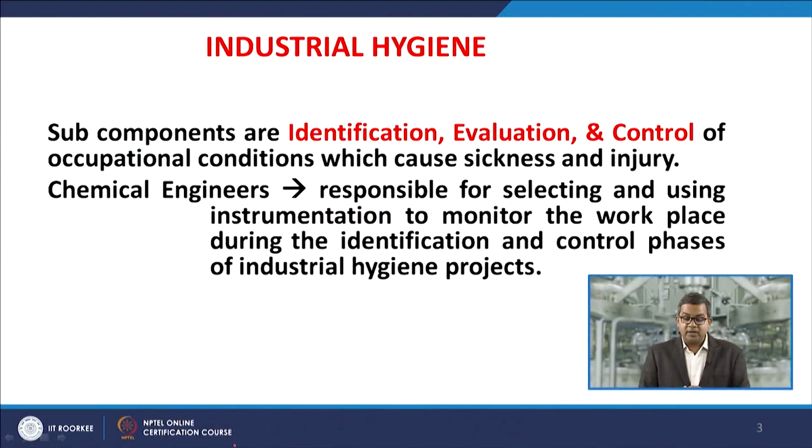As far as the engineering perspective, or the chemical engineering part, is concerned, chemical engineers are responsible for selecting and using instrumentation to monitor the workplace during the identification. You need to go ahead with the proper type of sensors and control phases of industrial hygiene projects. So this is the role and responsibility of chemical engineers when they are dealing with industrial hygiene projects.